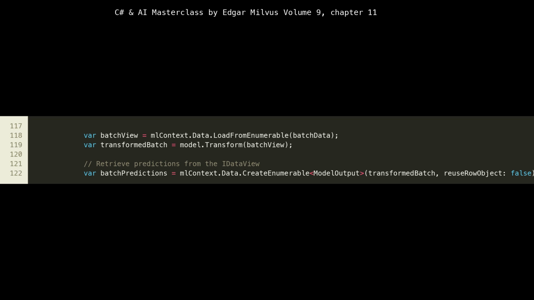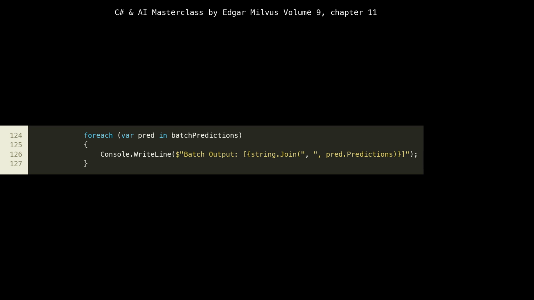Finally, at line 122, we convert the transformed batch IDataView back into a list of model output objects, making the predictions accessible in C#. The foreach loop from lines 124 to 127 iterates through the batch predictions list, printing each individual prediction. This allows us to see the output for every item in our batch. It's a clear way to confirm that the batch inference process worked as expected and that each input in the batch yielded a corresponding output. This pattern of loading data, transforming it with model.Transform, and then iterating through the results is fundamental for processing datasets with ML.NET pipelines.